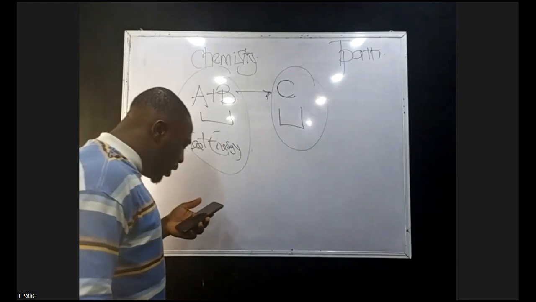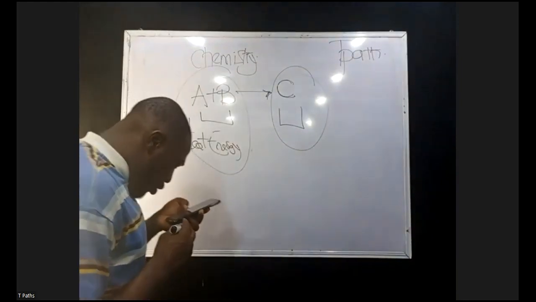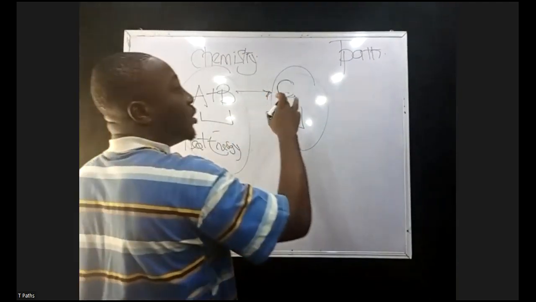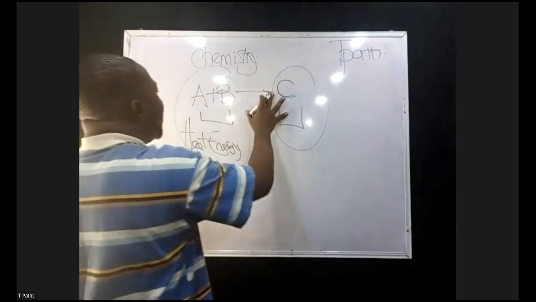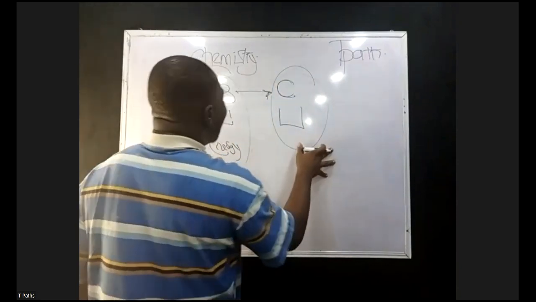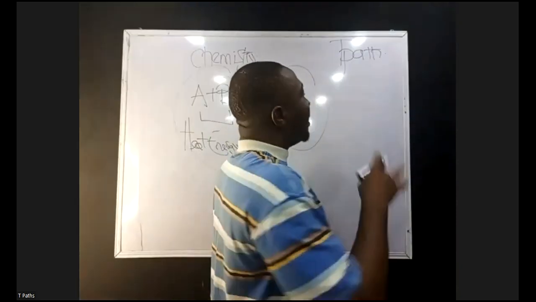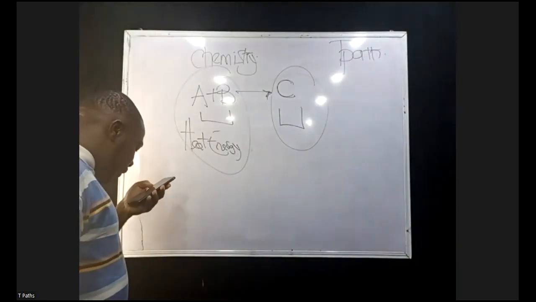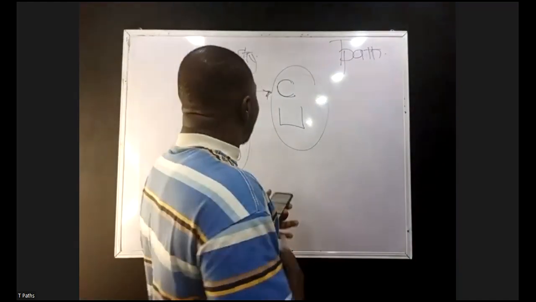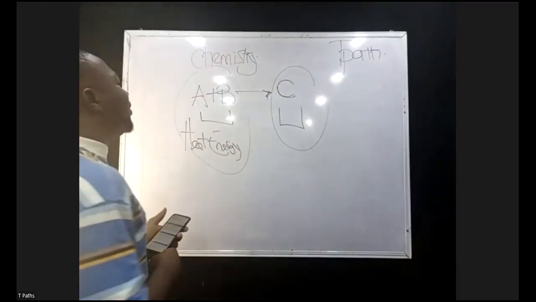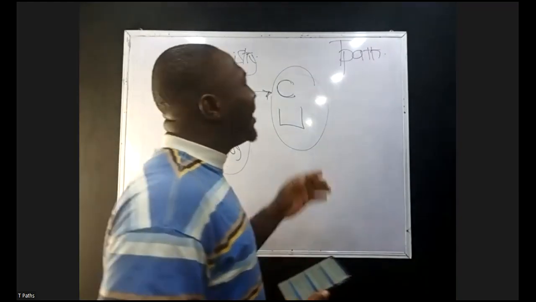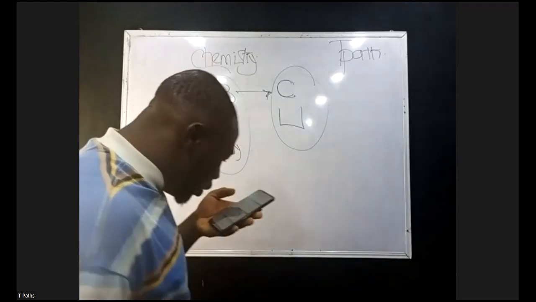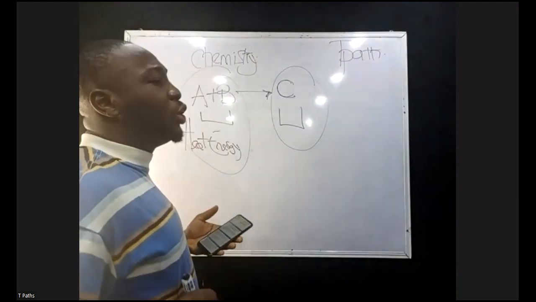Knowing that, if you have a reaction from A plus B giving C, the heat energy that accompanies this reaction is known as the heat of reaction. Most of the time, this heat of reaction tends to be constant under certain fixed conditions, and I call that fixed condition standard.